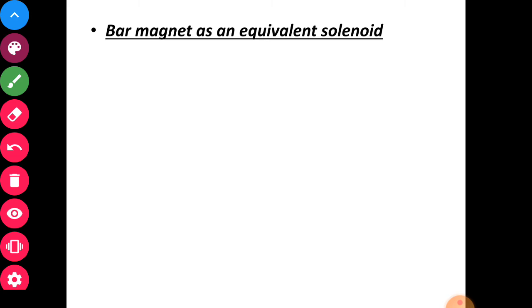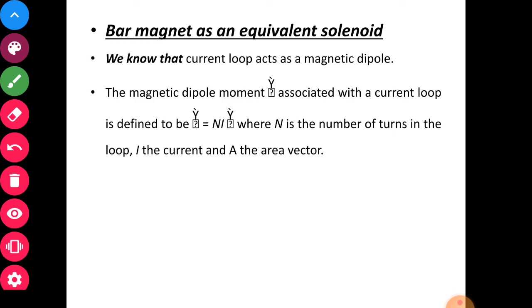Now bar magnet is an equivalent solenoid. Bar magnet behaves as solenoid, or solenoid is equivalent to bar magnet. We know that the current loop acts as a magnetic dipole. This we know.